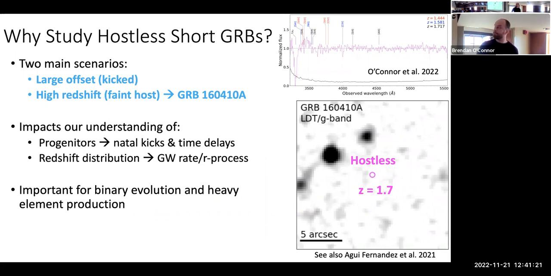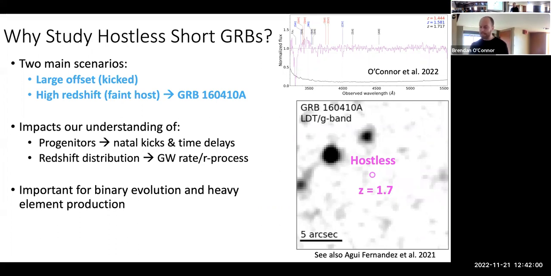The other alternative is that they formed in high redshift galaxies that we do not detect even in Hubble images. So very high redshift faint galaxies underlying the exact position, not requiring a large offset, is the alternative. And this is pretty important because if we're saying that binary neutron stars occur at high redshifts, that means their kilonovae could have been responsible for populating the early universe with heavy metals. So these two scenarios are very separate and lead to very different predictions for gravitational wave rates and binary neutron stars as a function of redshift.